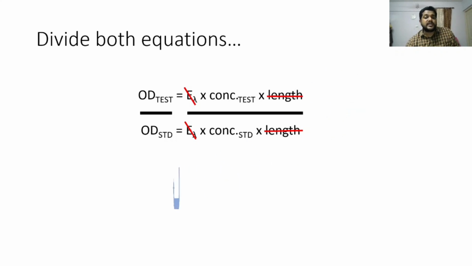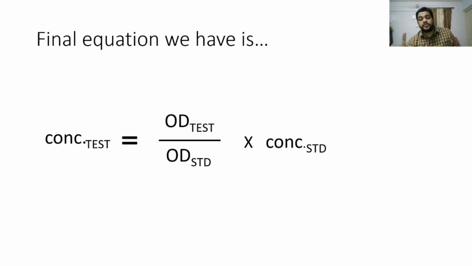Now bringing concentration of standard to the left hand side, the final equation we have is concentration of test equal to OD of test by OD of standard into concentration of standard. This is a very important equation you have to remember. This is the only equation you need to do all the quantitative experiments in your lab, whether it be blood sugar, creatinine, urea, protein, albumin or anything. So if you have this equation in hand, it's easy to perform your experiments. This is the final equation we arrive at from the Beer-Lambert's law. From this, we can find the concentration of any test solution, given that the concentration of standard is known.